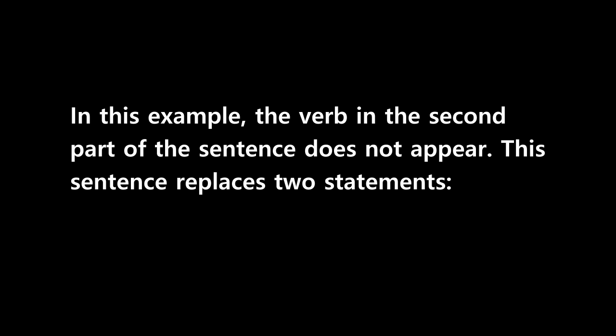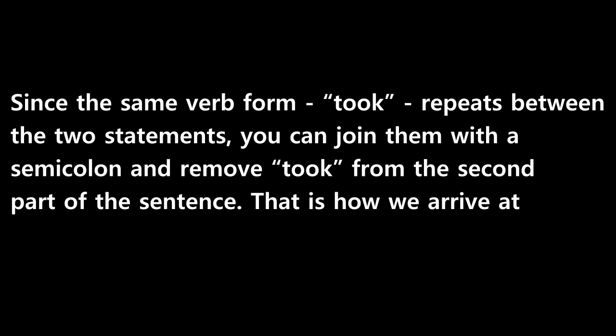This sentence replaces two statements. Tom took a train. Mary took a cab. Since the same verb form, took, repeats between the two statements, you can join them with a semicolon and remove took from the second part of the sentence. That is how we arrive at Tom took a train; Mary a cab. This structure could be used in everyday speech or informal writing.